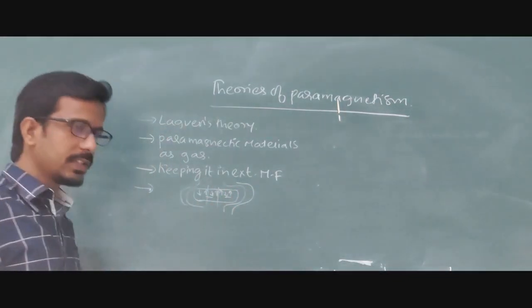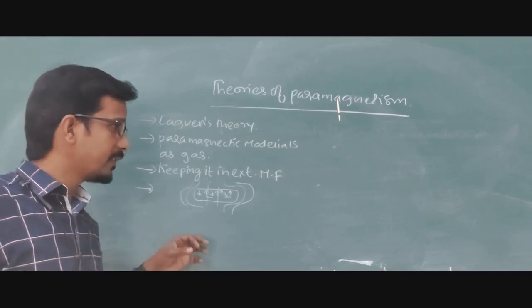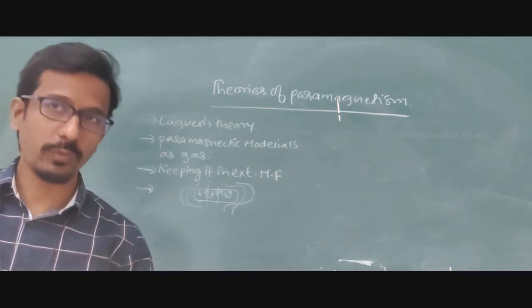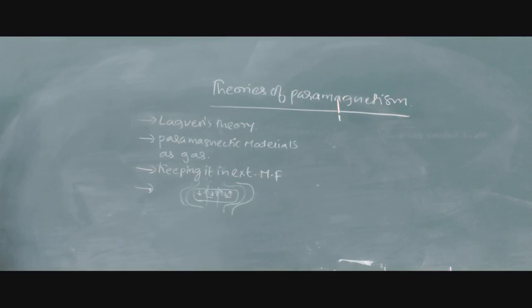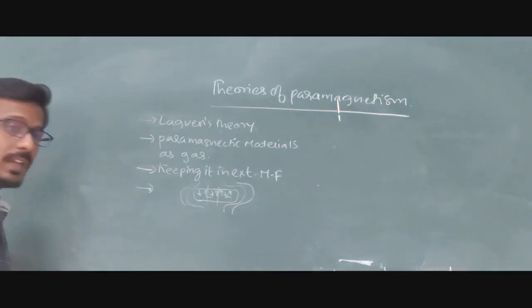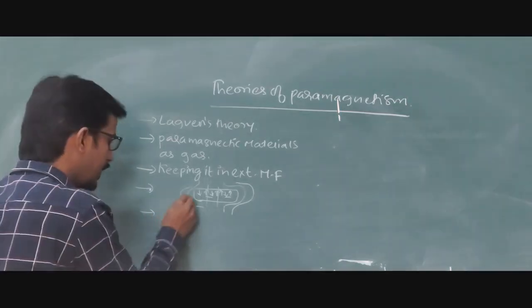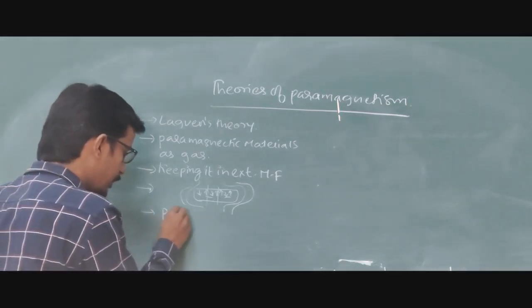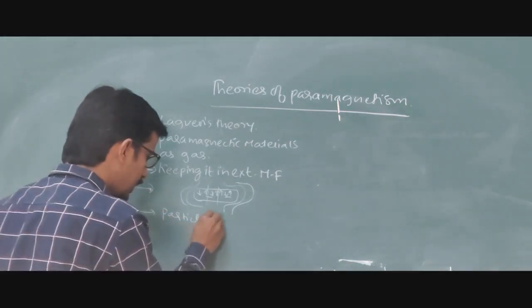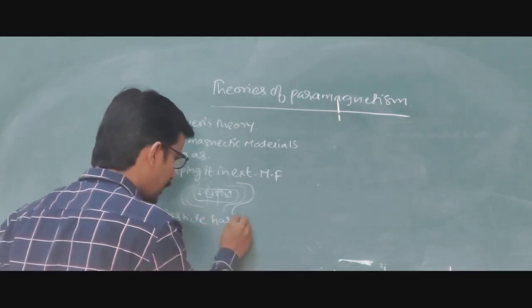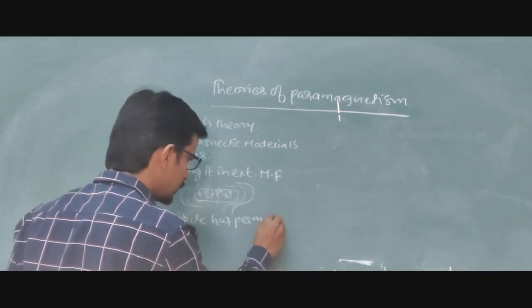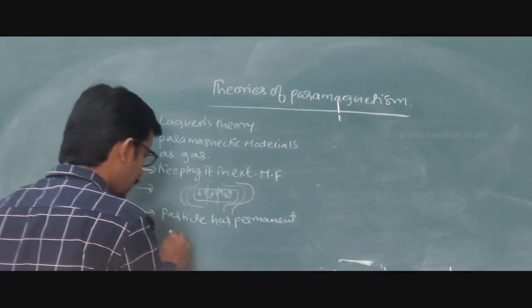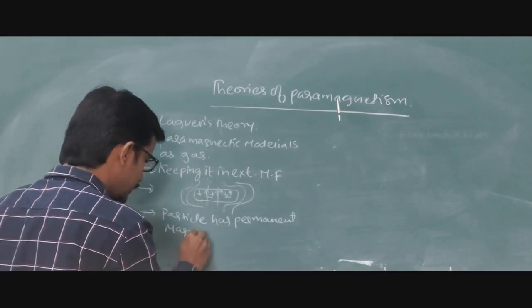So this is the key point Langevin is trying to explain. Now we are entering into the key and basic point. What is it? When the magnetic field is applied, each particle possesses a permanent magnetic moment.